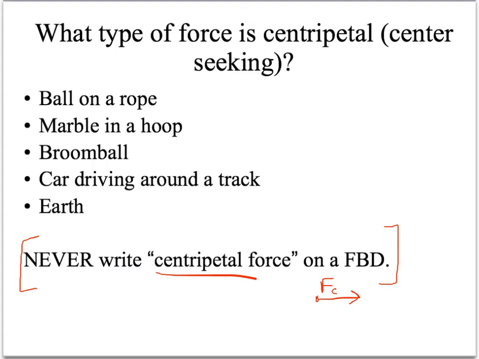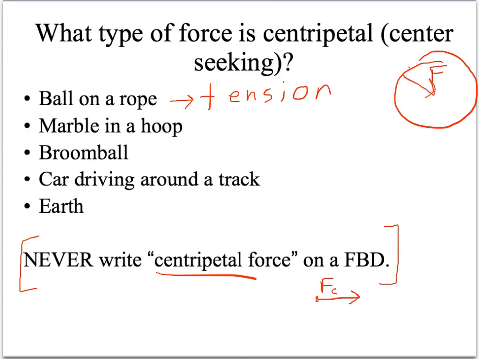Maybe these examples will help. If we had a person swinging a ball around on a rope, we would need to be able to identify the type of force. And that type of force would be tension from the rope. So the rope would always be pulling the ball toward the center of the circle. Draw a general circle for us to use here. So in this case, the centripetal force would be the tension of the rope pulling the ball toward the center of the circle.